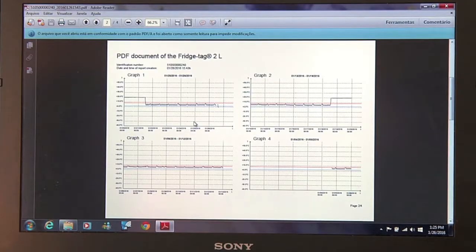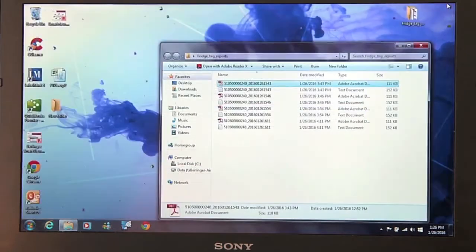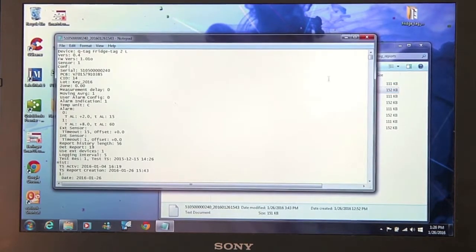You'll see weekly graphs of all the information. And you can see in this past week that there were some high temperatures. This is useful if you're trying to root cause some alarms that are occurring. And if you need more data, close the PDF report and open the TXT report.